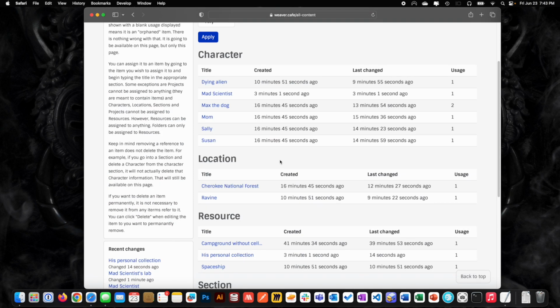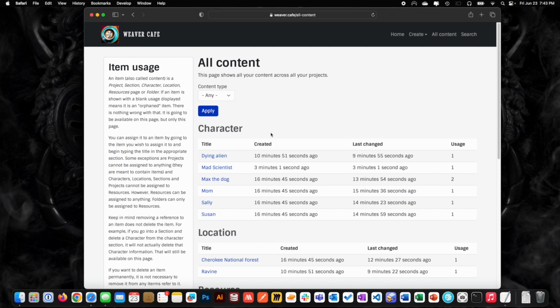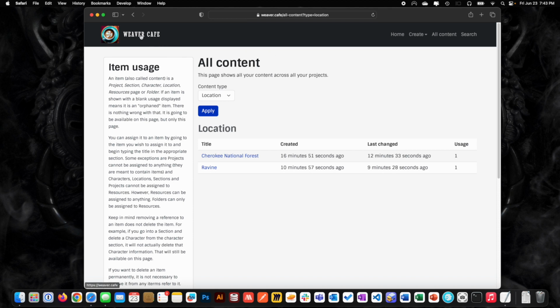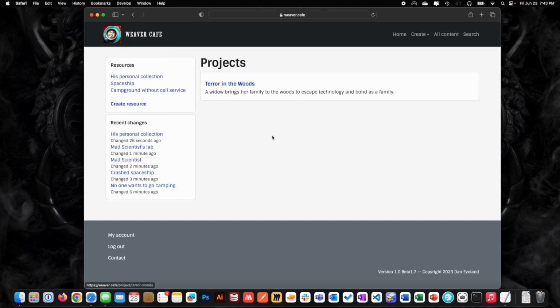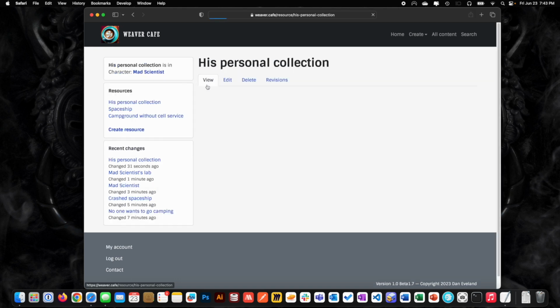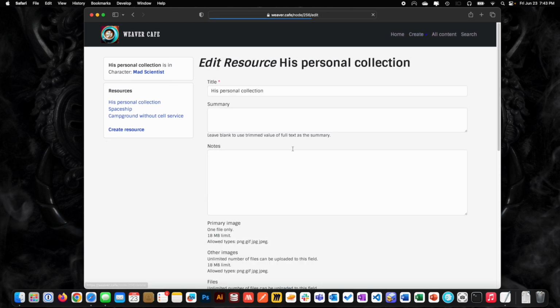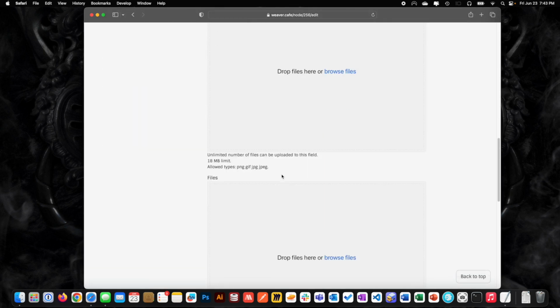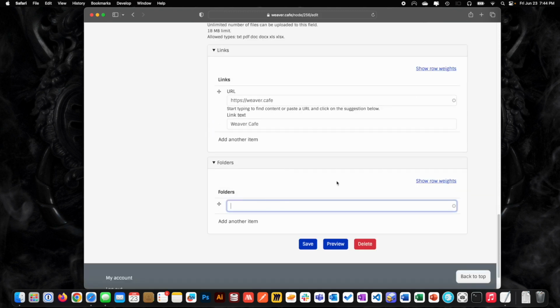So you can go to all content to see everything you've created. This list is going to get pretty long. That's okay. You can filter down by location if you want. All right, and then the last thing that we're going to go over are things called folders, which can be in a resource, right? So let's say his personal collection has, he keeps live aliens in his personal collection, right? So we're going to edit this and create a folder, which is just a way of collecting things. We're going to call it aliens.